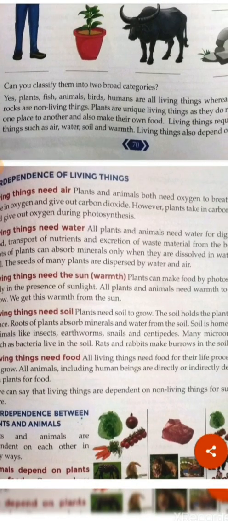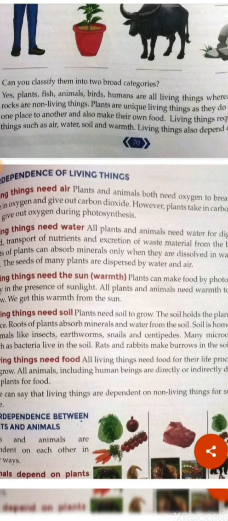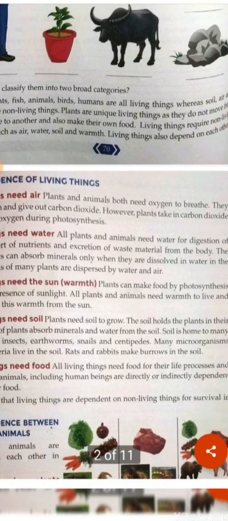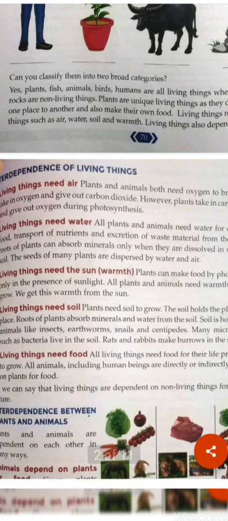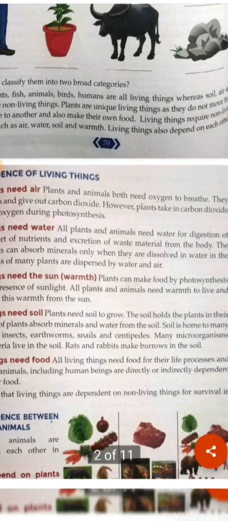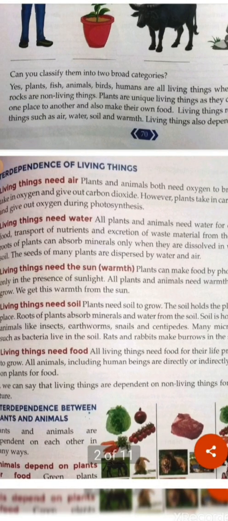So living things need air. Why? Because both plants and animals, both of them, they need oxygen to breathe, right? For our respiration we need oxygen, and plants also need oxygen for their respiration. And what they give out? They give out carbon dioxide, and this carbon dioxide is used by plants to make food by the process of photosynthesis, and after that they again give out oxygen. That means living things depend on air.